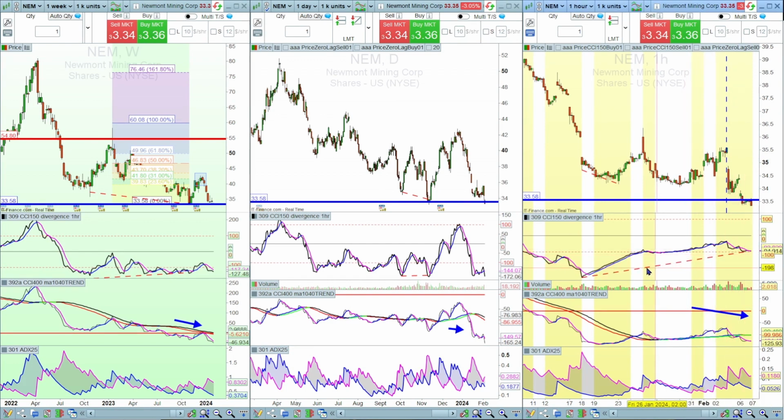So let's move that there. That could just be an extension of the divergence. Now currently it's broken below this support, so if this CCI breaks below that entry point, then it's going to invalidate that divergence. So that would have been the divergence that played out. So sometimes you've got to be careful how you read these divergences.